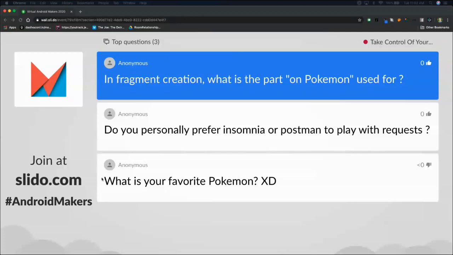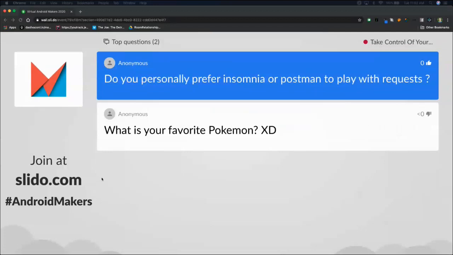Do you personally prefer Insomnia or Postman to play with requests? So personally, I've never used Insomnia. So between these two, I feel like I have to pick Postman. I would check if the GraphQL API you're working with supports the public GraphiQL Interface. Because I like that a lot. You paste code on the left, you press the run button, you get the response, it's all right there. I find that really helpful.